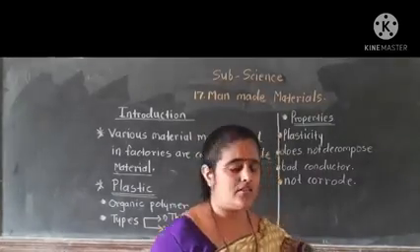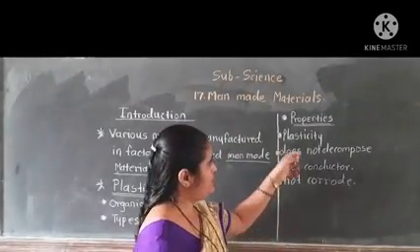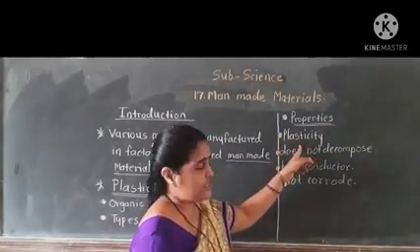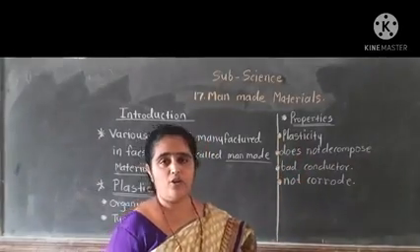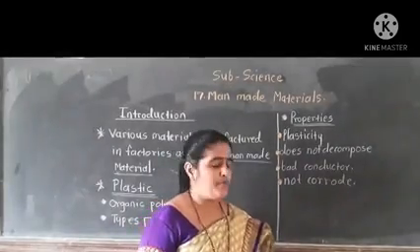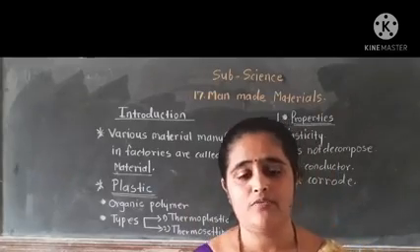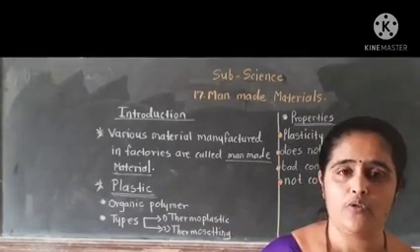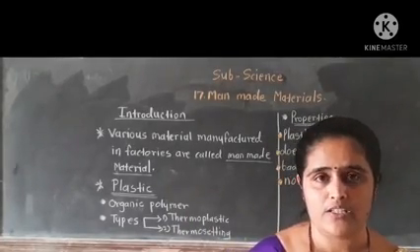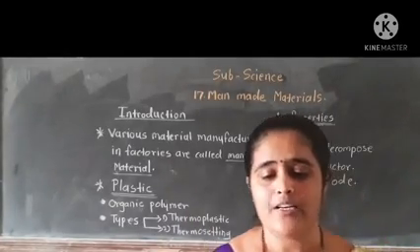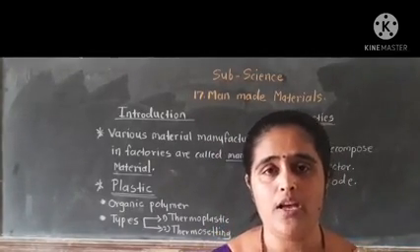Okay, let's see these properties again. These are the important properties of plastic. Plastic has plasticity, it does not decompose, it is a bad conductor of heat and electricity, and plastic does not corrode. These are the important properties of plastic. That is why we can use plastic in day-to-day life. We also studied thermoplastic and thermosetting plastic. Let's discuss the types and uses of these different kinds of plastic with the help of a chart.